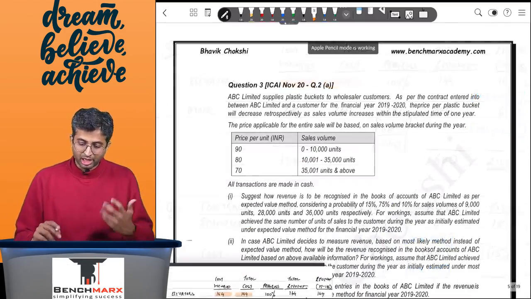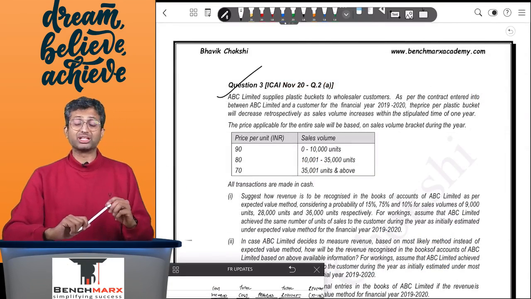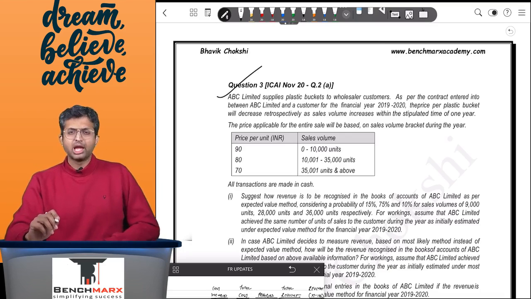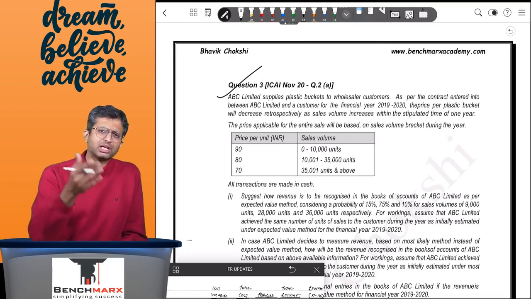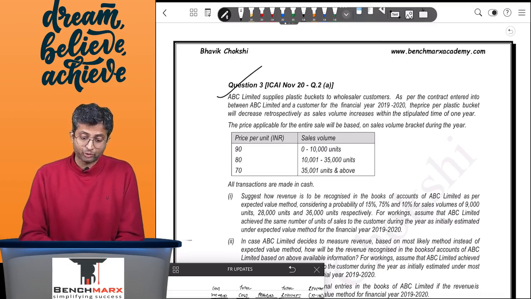Next, you have another question, number 3, which is from the November 20 exams. Remember, May 20 did not happen due to COVID, so this is the November 20 exam question. An interesting question and a slightly more complex question with various alternative treatments. This is question number 3.